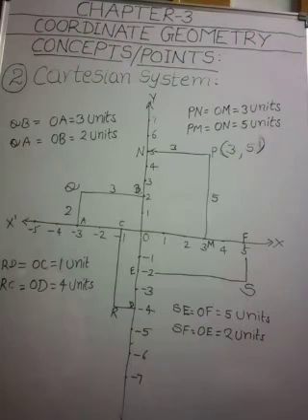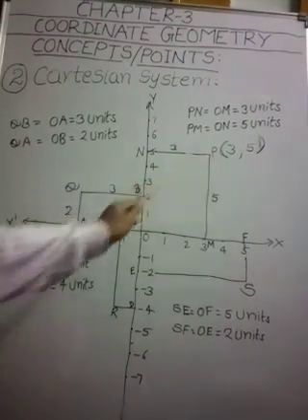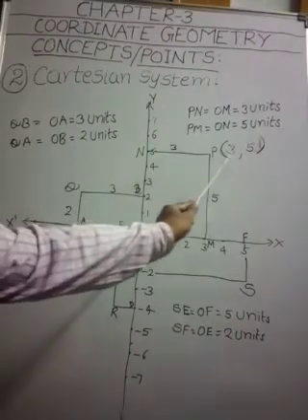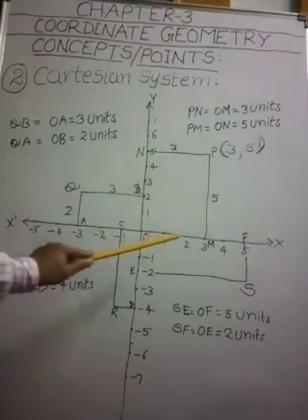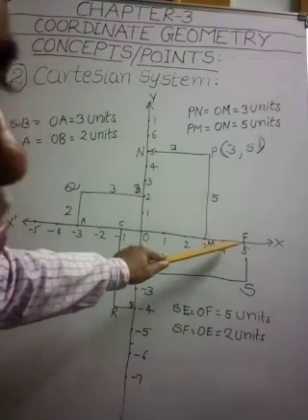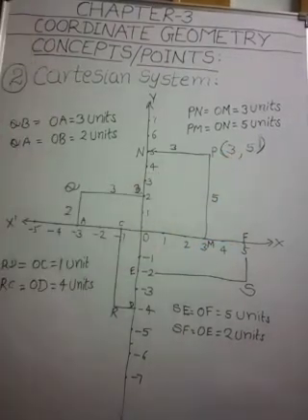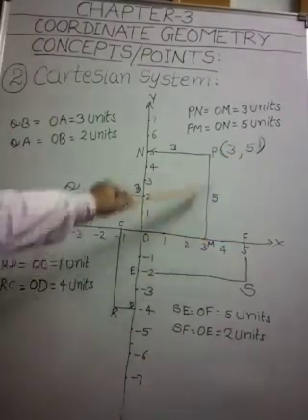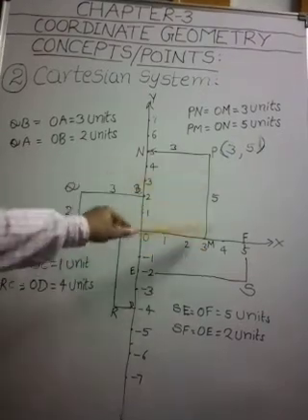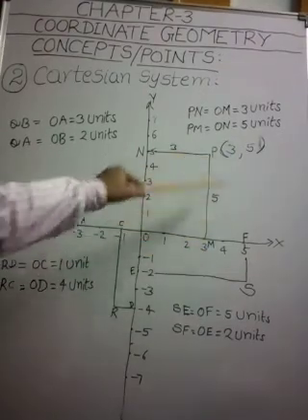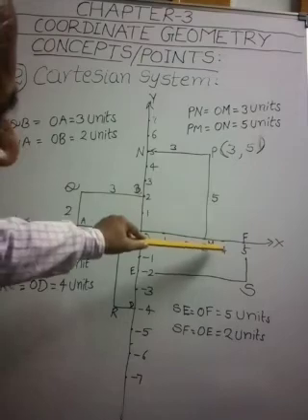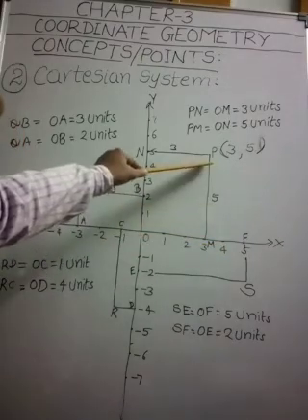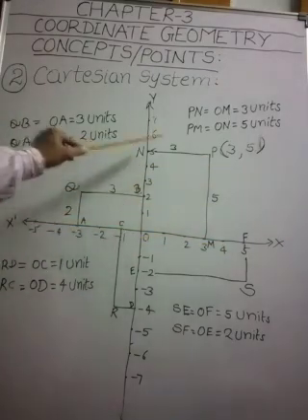Understood this point, my dear children? This point P is at a distance of 3 units from the y axis, measured along the positive x axis. So we wrote 3, and it is at a distance of 5 units from x axis, measured along positive y axis.